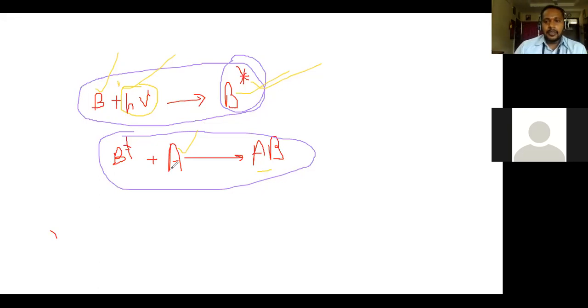Also, the third reason: most of the photochemical reactions are endothermic in nature, but a few steps in that photochemical reaction are exothermic, right?